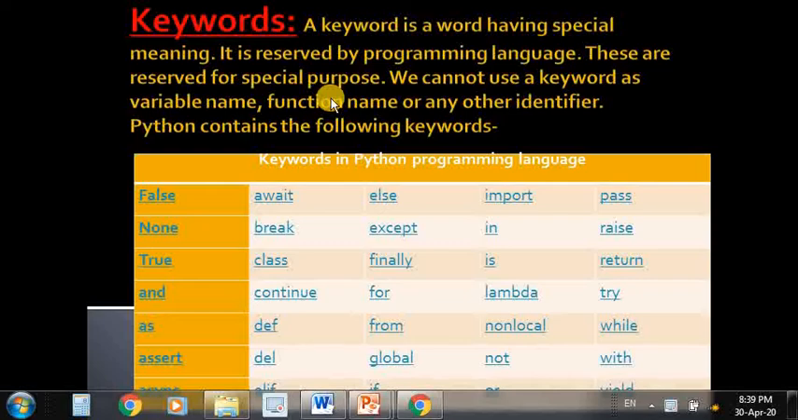Let's take an example to understand keywords. Suppose there is a family. In this family Mr. Mukesh Sharma is the head of the family, meaning Mukesh Sharma is the father. Then the name Mukesh Sharma cannot be assigned to any child, because Mukesh Sharma is a reserved name. Similarly, these reserved keywords cannot be assigned as a name for any variable, any function or any other identifier. Got it?